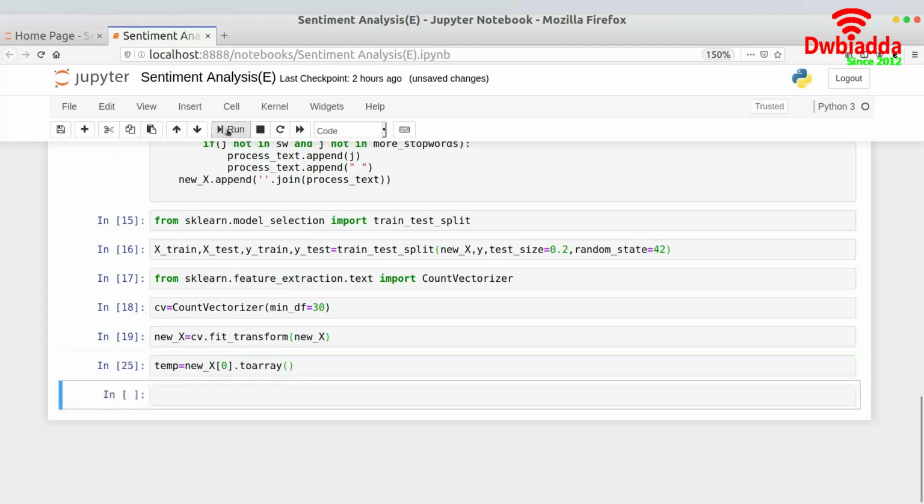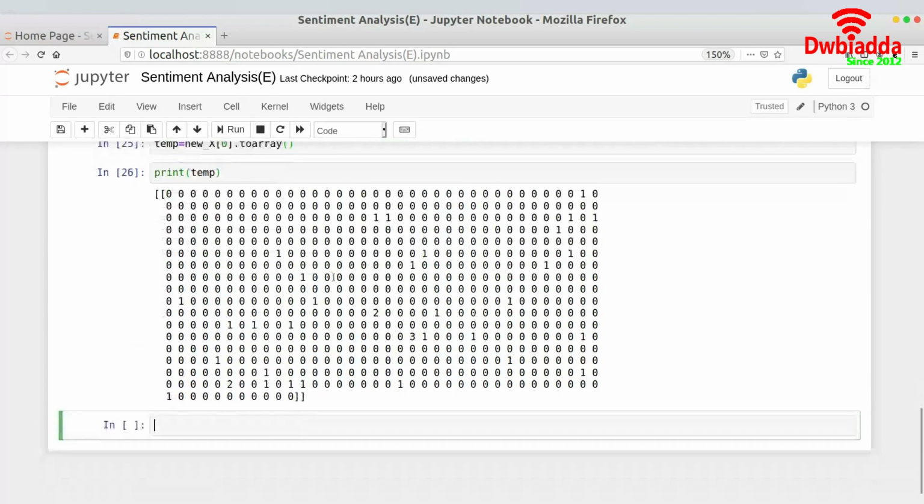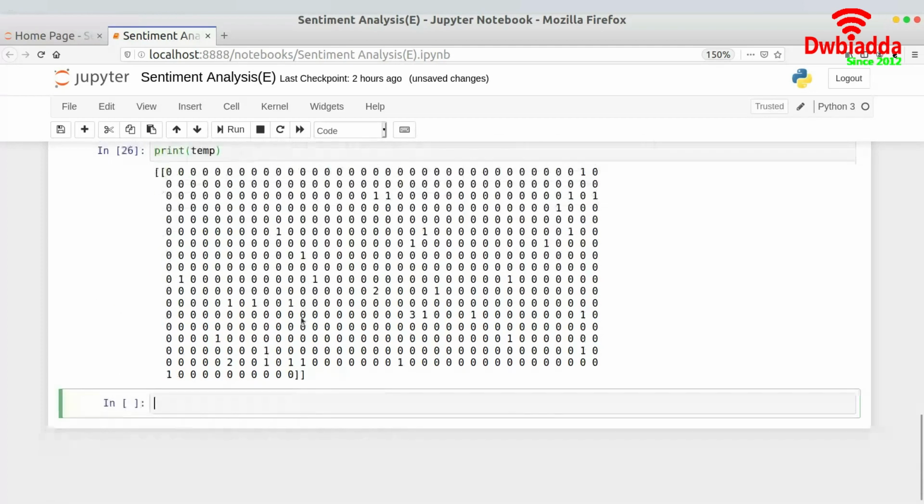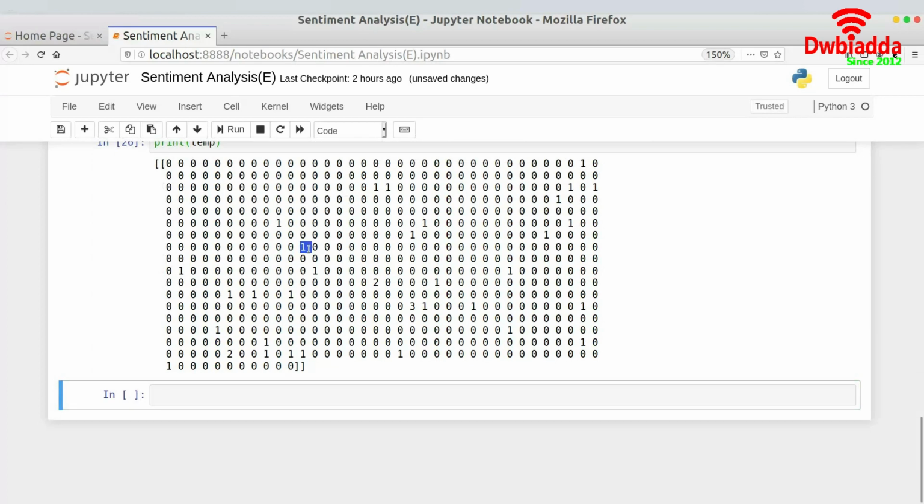If I print temp, you would see this is the vector that we're getting. The length of every vector would be the same, whether x of 0, x of 1, or x of 3. Let's suppose at this index a particular word is present in that sentence, then it's replaced by 1, and if it's not, it's replaced by 0 over here, right?